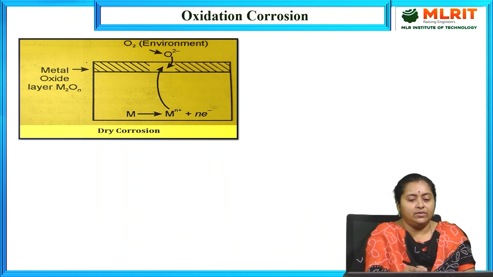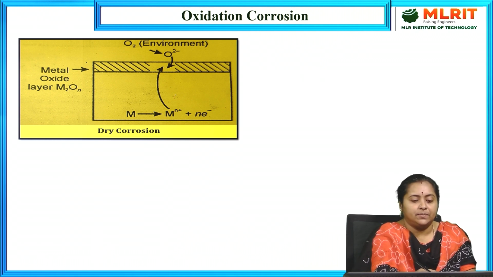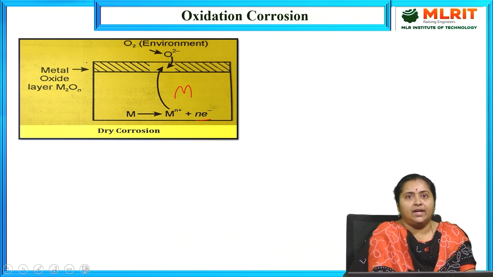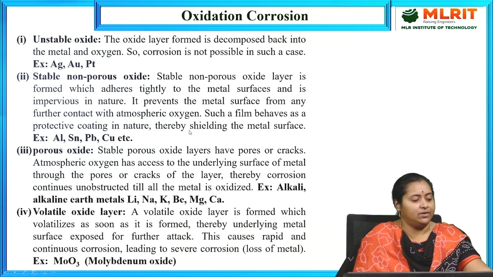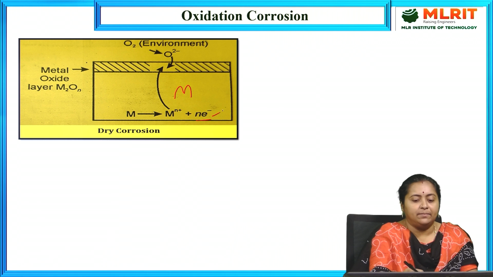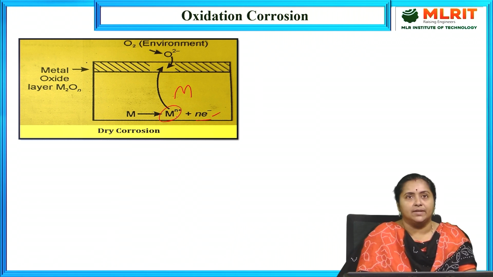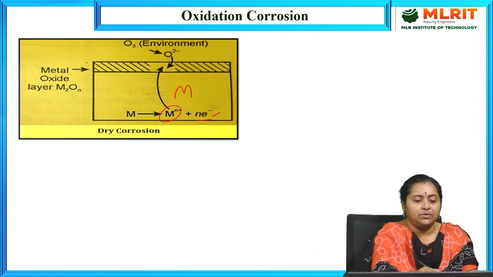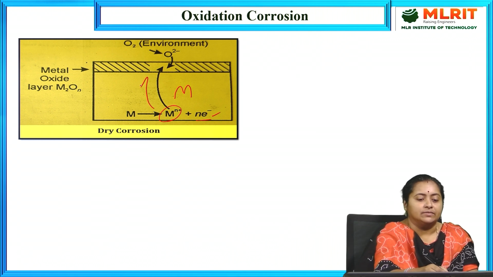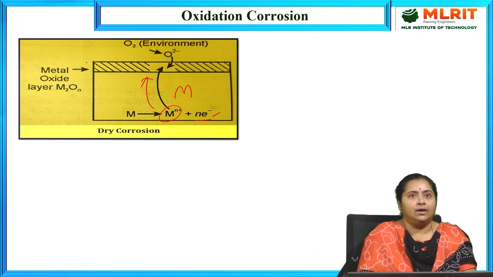As I told you, this is the metal block which is represented by the letter M. In general, I have written that the valency of any metal will be represented like N. By losing N number of electrons, it is able to convert into its corresponding metal ion, that is Mn plus. These will try to diffuse in upward direction.